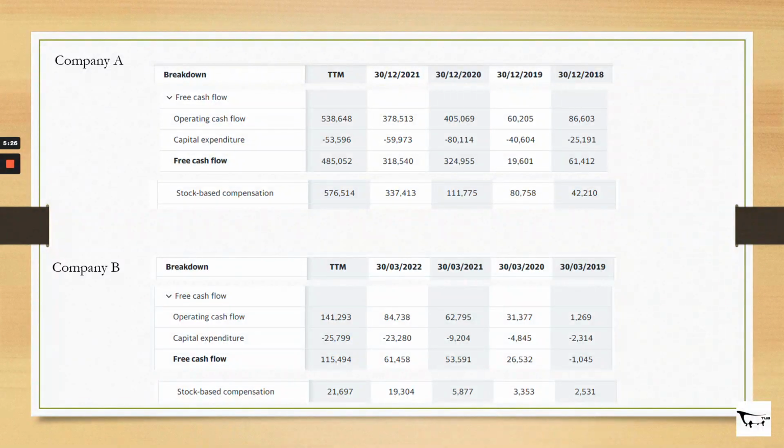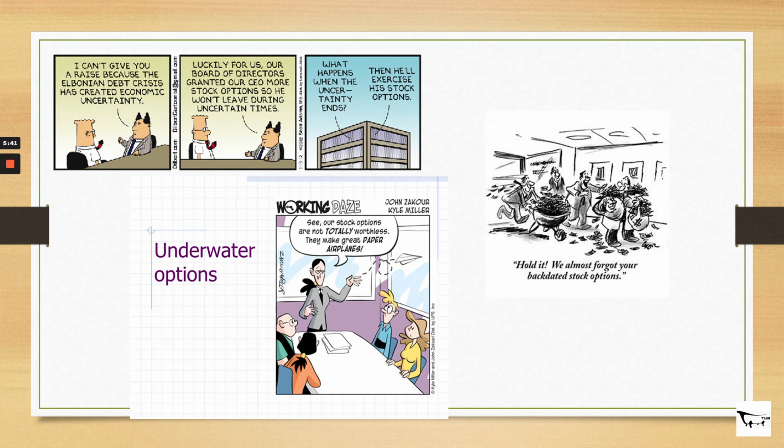As you can see here, the difference between Company A and Company B: Company A's stock-based compensation is significantly higher than Company B's, but regardless, over the last 5 years, both of them have increased their stock-based compensation, right? So maybe at this point in time, it's good to understand what stock-based compensation is. It's basically, in my opinion, a form of salary or encouragement or alignment of interest between employees and the company or even investors, right? And this stock-based compensation can be underwater or can make an employee very rich, right?